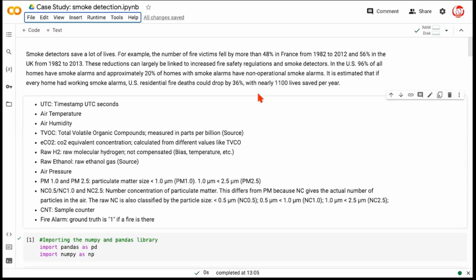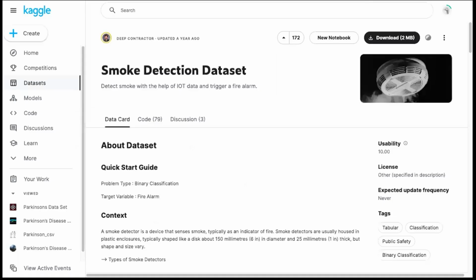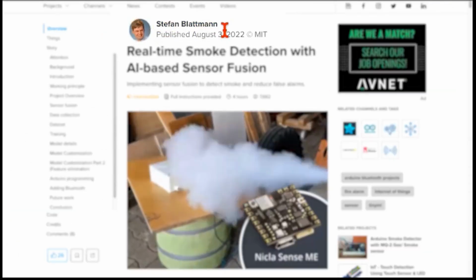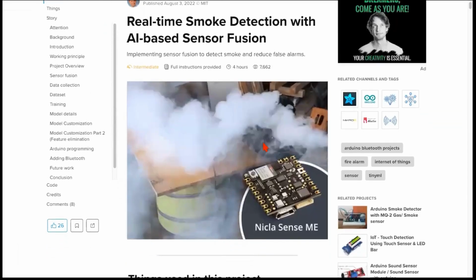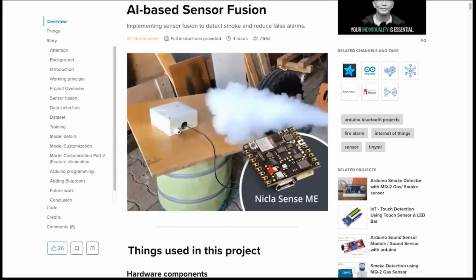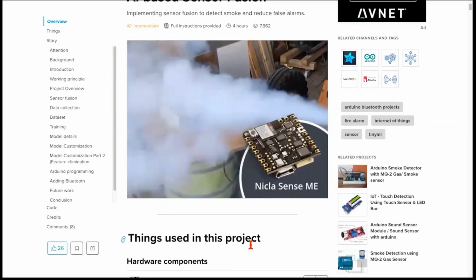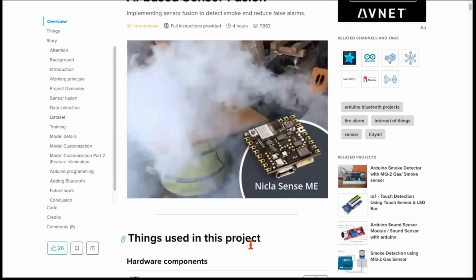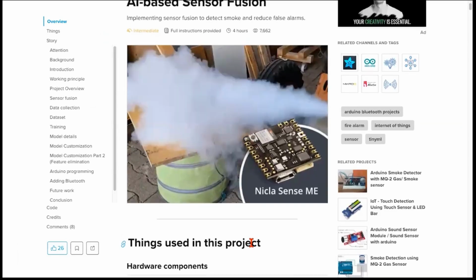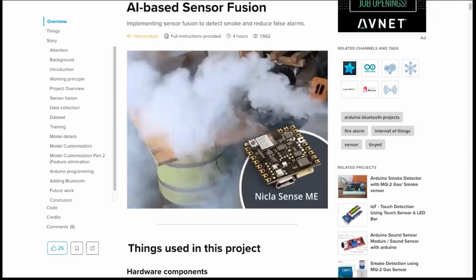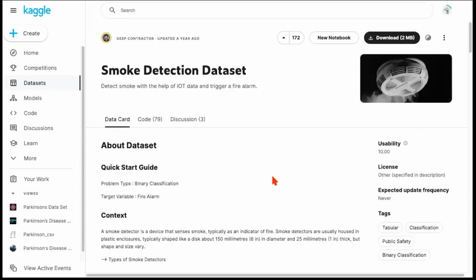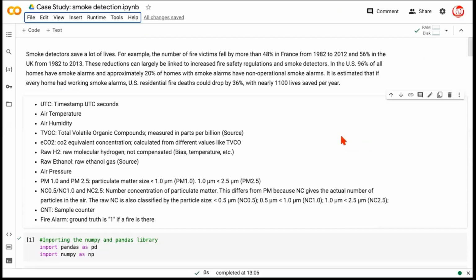So this dataset has been obtained from the very popular site called Kaggle and is attributed to Stephen Blattman. This is a very detailed article which talks about smoke detectors and how smoke detectors work and everything to a great detail. I highly encourage that you go through this article, as the link to this article and the related dataset will be provided to you in the description of this video. But to come back to the case study, let's understand the importance of this case study.